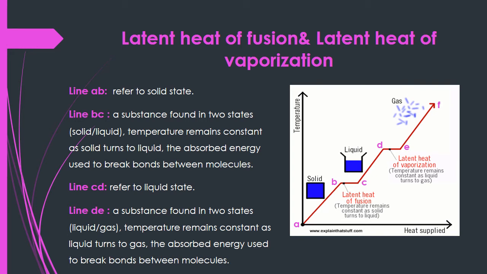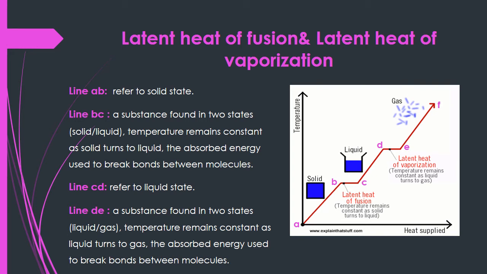So, line DE refers to two states, liquid and gas. Temperature remains constant as liquid turns to gas, because the absorbed energy is used to break bonds between molecules. This is for line DE. The last line, EF, refers to the gas state.